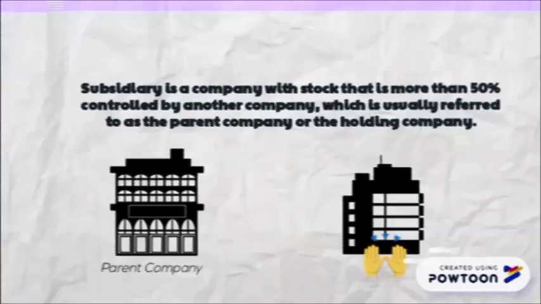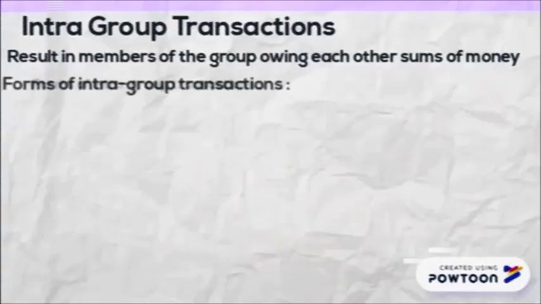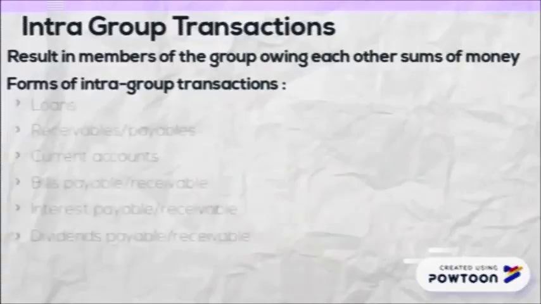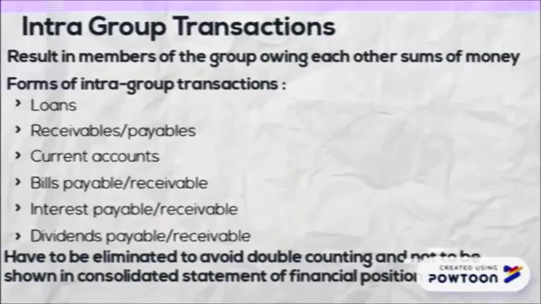Intra-group transactions result in members of the group owing each other sums of money. The forms of intra-group transactions are loans, receivables and payables, current accounts, bills payable and receivable, interest payable and receivable, dividends payable and receivable. They have to be eliminated in full and not shown in the consolidated statement of financial position.